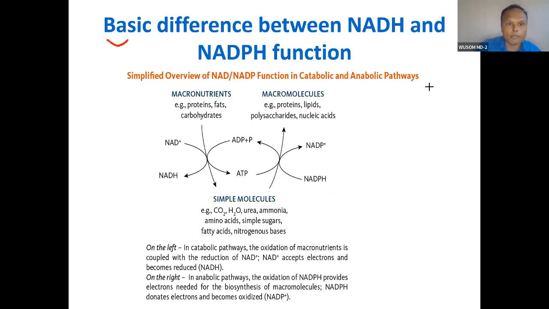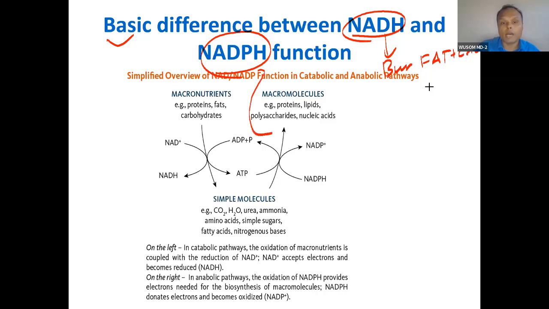So the basic difference between NAD and NADPH: NAD is for burning fat and carbohydrate, where NADH is formed. NADPH is required for anabolic pathway synthesis. Go and see this, from small molecule, the substrate, to product, the macromolecule.